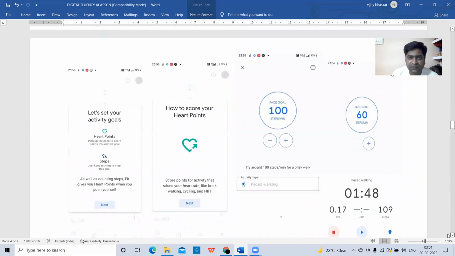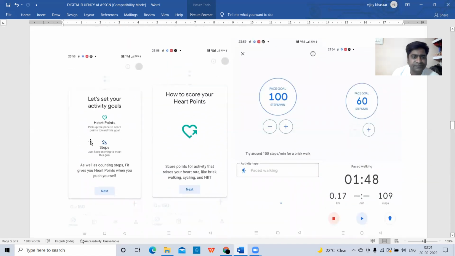Let us see some of the slides here. See here, heart points. It is showing, let's set your activity goals. How many heart points you want? How many steps you want to walk? All these can be set. You can set here. And how to score your heart points. Score points for activity that raises your heart rate, like brisk walking, cycling, and HIIT.